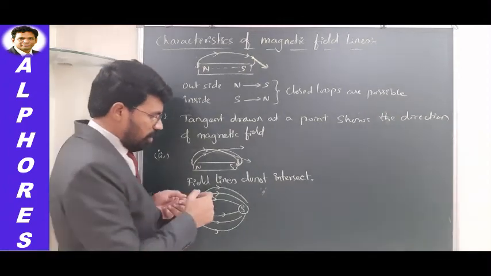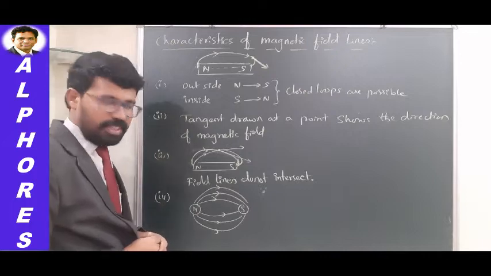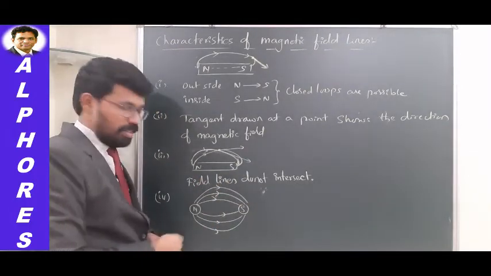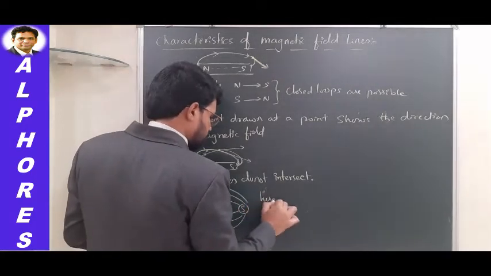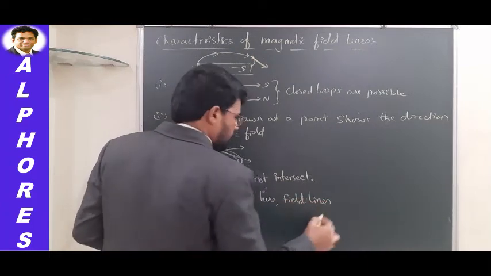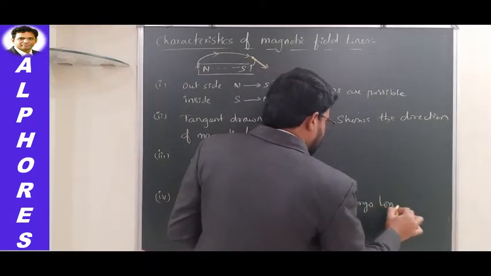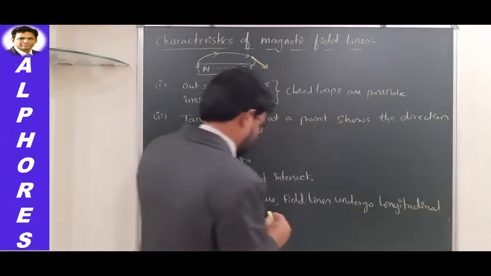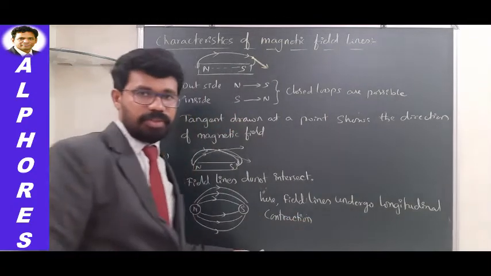If there is a longitudinal expansion, what happens? North pole and south pole move away from each other, isn't it? So since there is a longitudinal contraction in the field lines, north and south poles attract each other. So here, field lines undergo longitudinal contraction. This is one characteristic, longitudinal contraction.